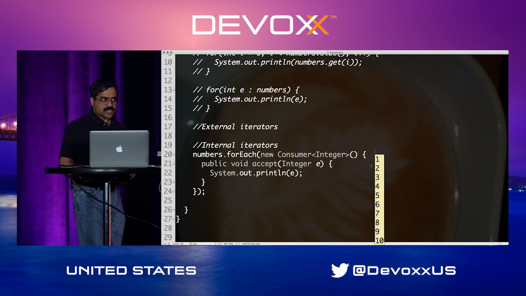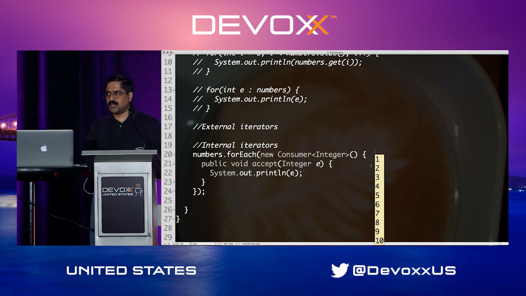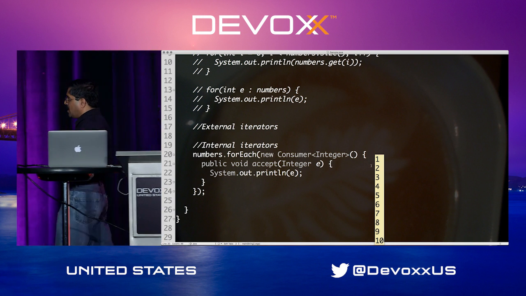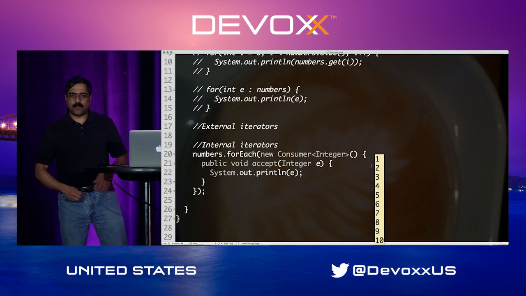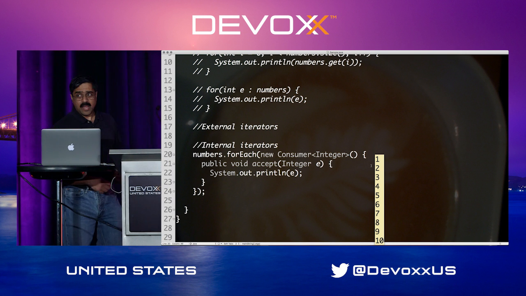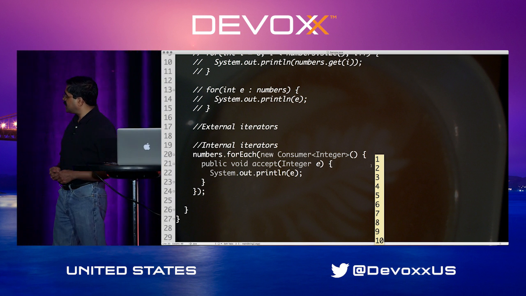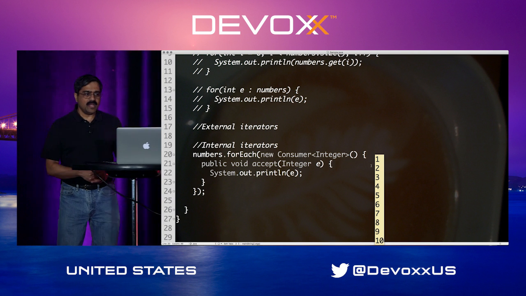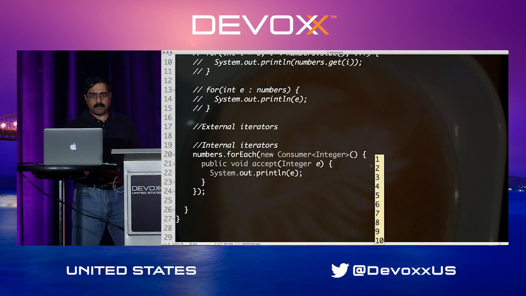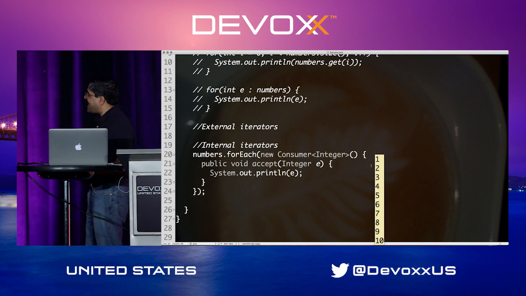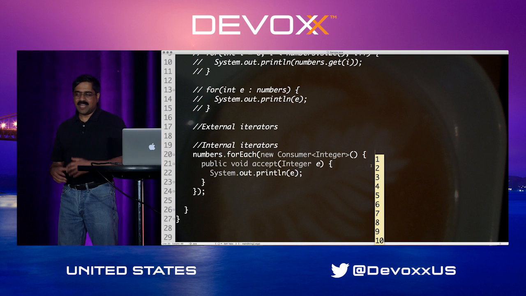Now, the benefit of this code is you are telling what to do and not how to do it. You're focusing on what to do per iteration. You're putting the iteration on autopilot. And of course, you can enjoy polymorphism. All of these things are good things. But I know what you're thinking. You're thinking, all that is really good, but to reap that benefit, if I have to use yet another anonymous inner class, heck no.